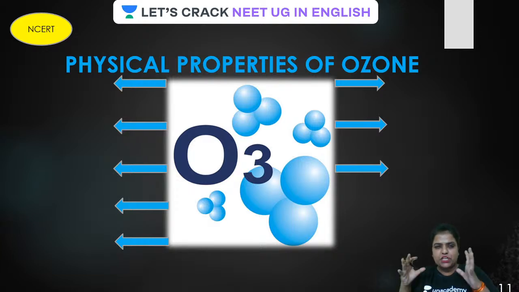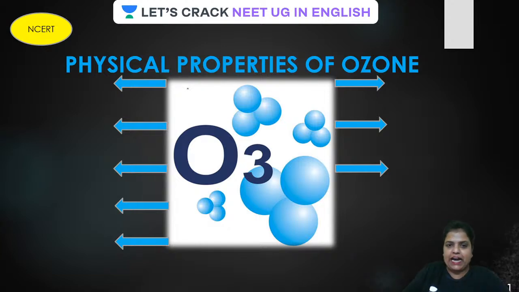Physical properties of ozone are very, very important. Let us see how. First of all, what color is it over here? Blue. Yes, ozone is a dark blue gas.